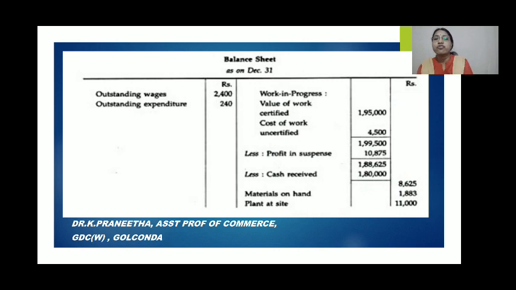So, less cash receipt, 1,80,000. So the total is 8,625, which we will be showing on the asset side. Materials on hand, 1,883, we will show, and the plant, the total value is 11,000 after the depreciation. So that is the picture of how it will appear in the balance sheet. Here we are not balancing at all, because other contracts also will be there, and those amounts we don't know. So this much only we will be showing, to see how they appear in the balance sheet.